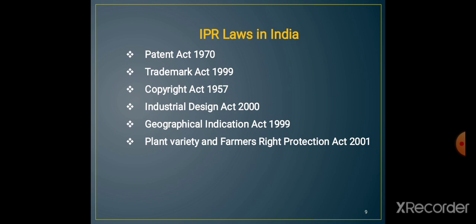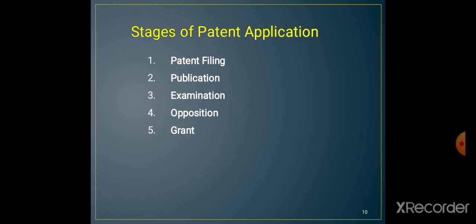And what are the different IPR laws in India? The Patent Act was established in the year 1970. The Trademark Act was established in 1999. Copyright in 1957. The Industrial Design Act in the year 2000. Geographical indication in 1999. And more recently, in 2001, the Plant Variety and Farmers Right Protection Act was established.